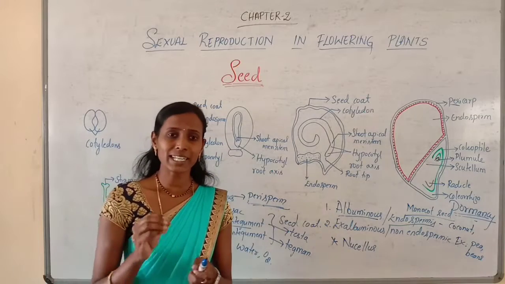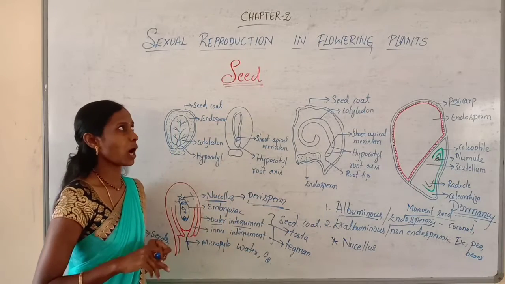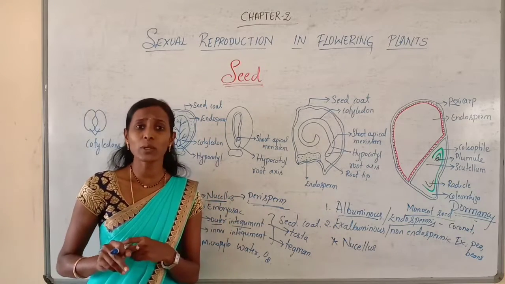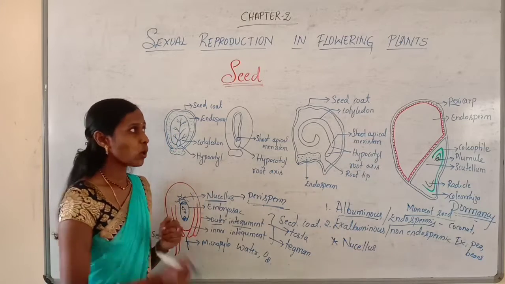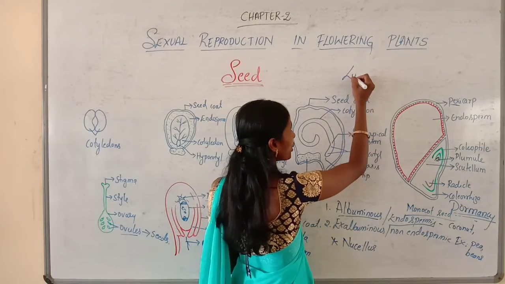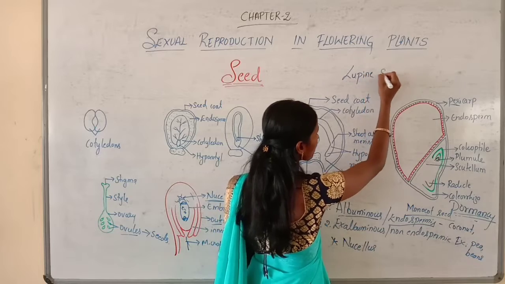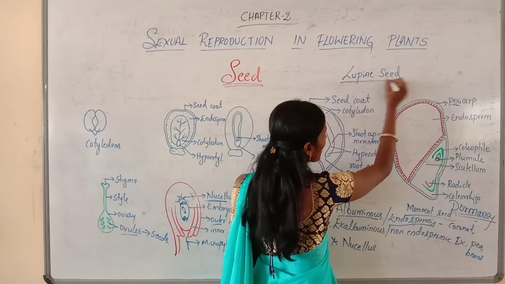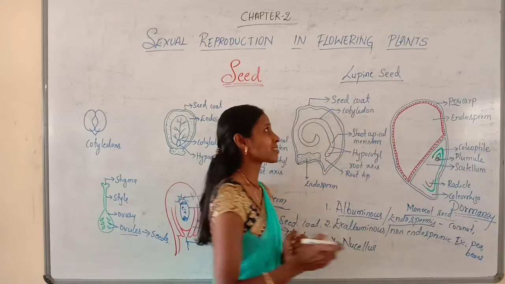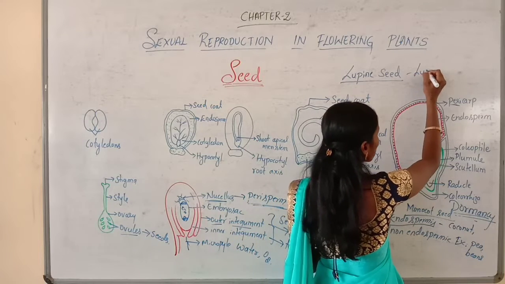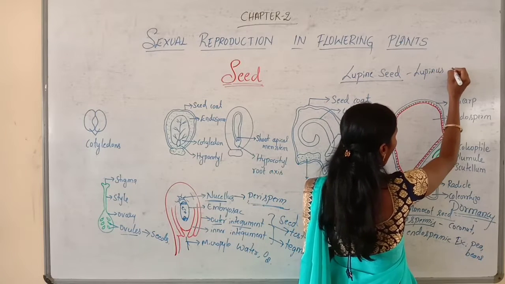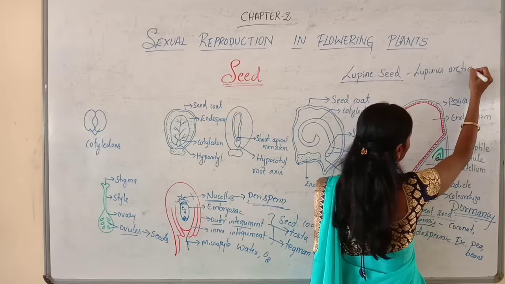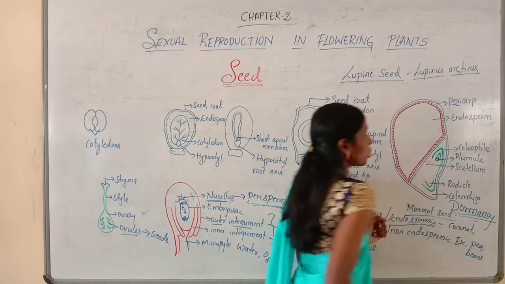And a certain important thing we should know about the seed is that there is one oldest seed. The oldest seed is called the lupin seed. Its scientific name is Lupinus arcticus.